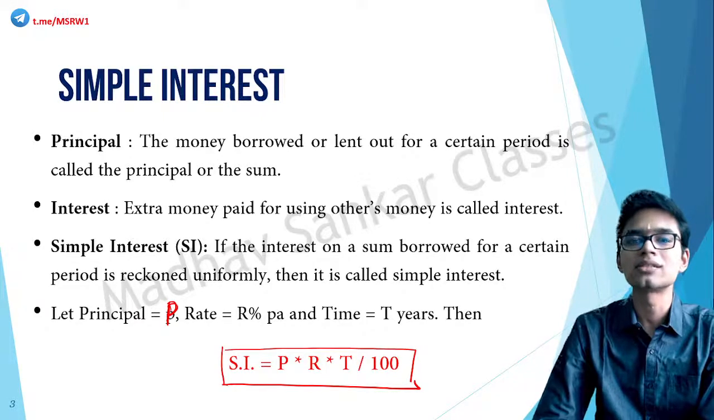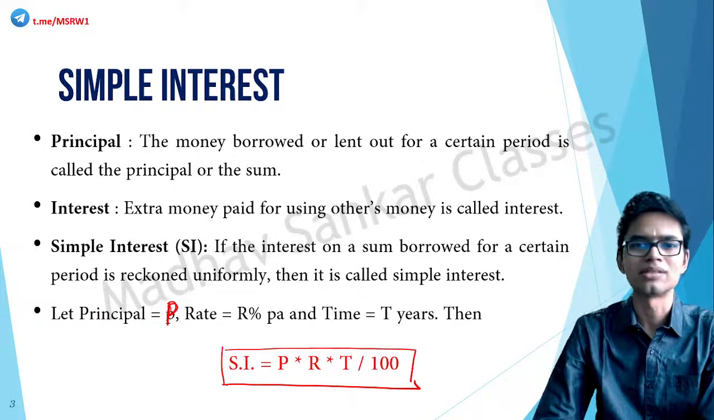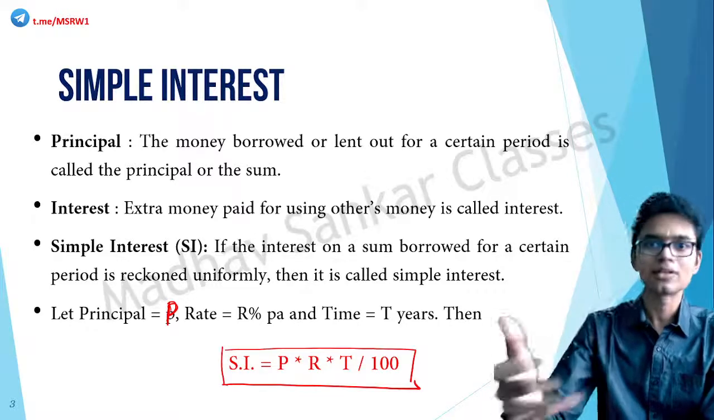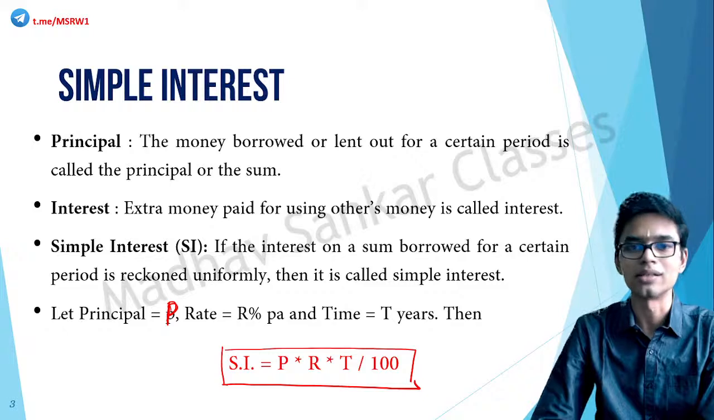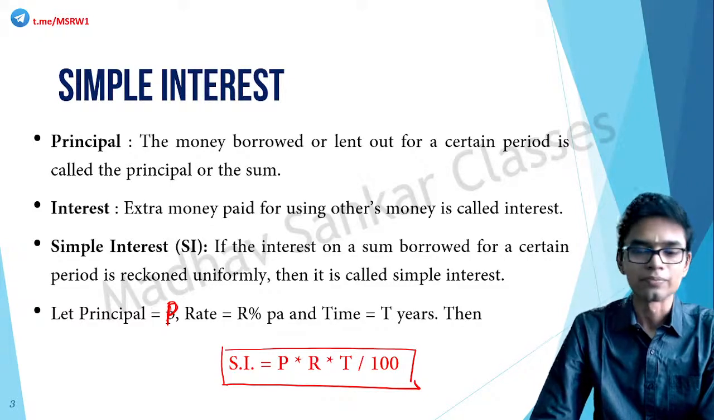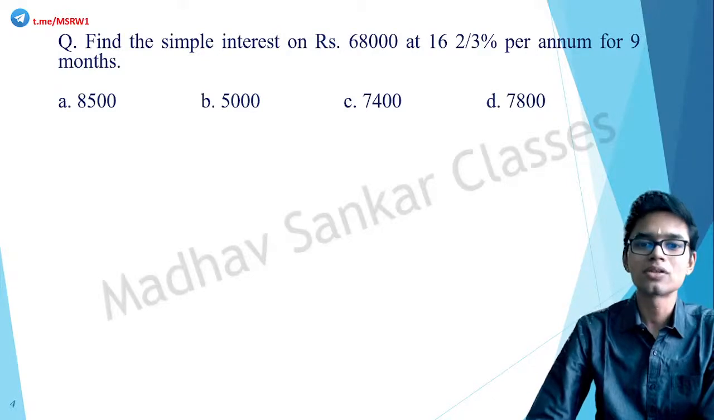Compound interest is slightly more difficult, but again, very few questions in previous years, so the chances of it coming are very low. But if it comes, and if you remember the formula, you can get that 2.5 marks very easily. So let's start. Find the simple interest on 68,000 rupees at 16 and 2/3% per annum for 9 months.